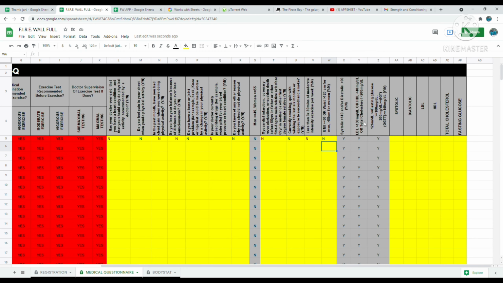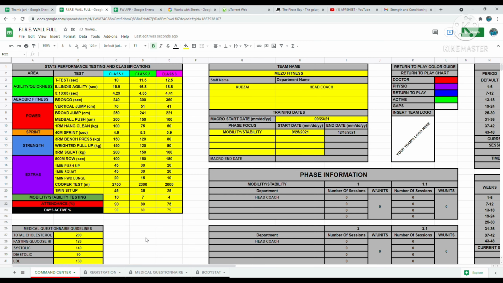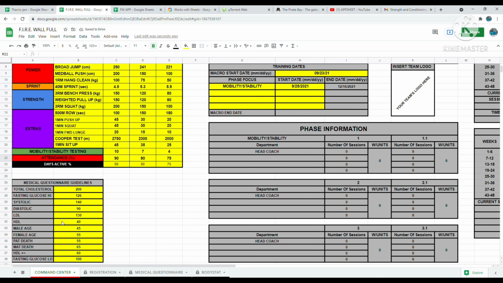The values of these often change according to whatever's going on in the medical industry. Those values do change. So you would just come to your command center and you would come here and enter in the most updated, most relevant values to that information. Okay, that's just a little side note. It's the only time you need to use the command center for this information. So if this gets updated to, let's say, 110 for whatever reason, you would just put it in there. Okay, and then that will feed into the rest of the program, as we said.